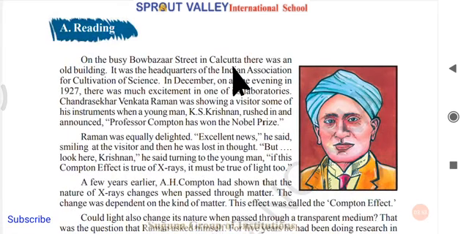So in Calcutta there is a headquarters. The headquarters was the Indian Association for Cultivation of Science. For this particular association, the headquarters is in Calcutta. This is a general knowledge question for the students, for the aspirants who are preparing for TET DSC.